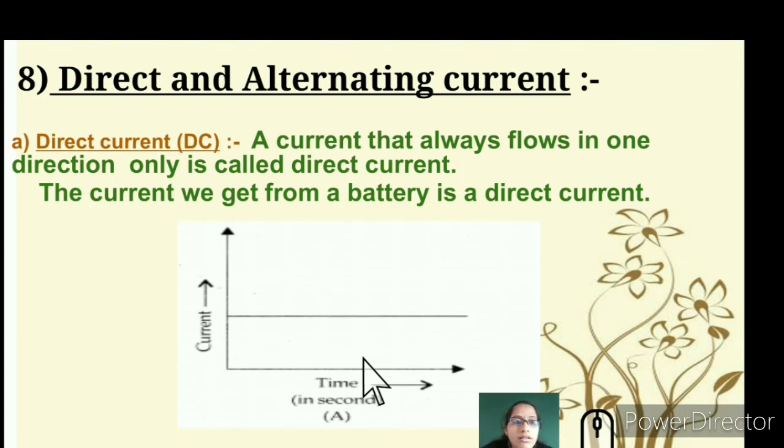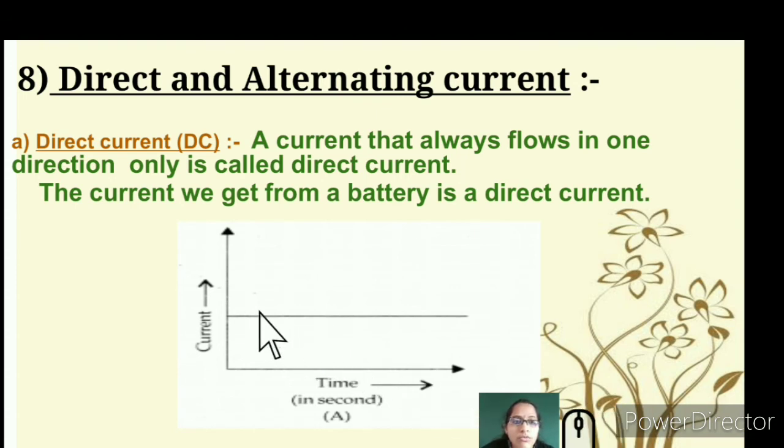That completes the electric generator. Now we will see about direct and alternating current. So let's understand what DC is. DC is the short form of direct current. It is called direct current when the current always flows in one particular direction.